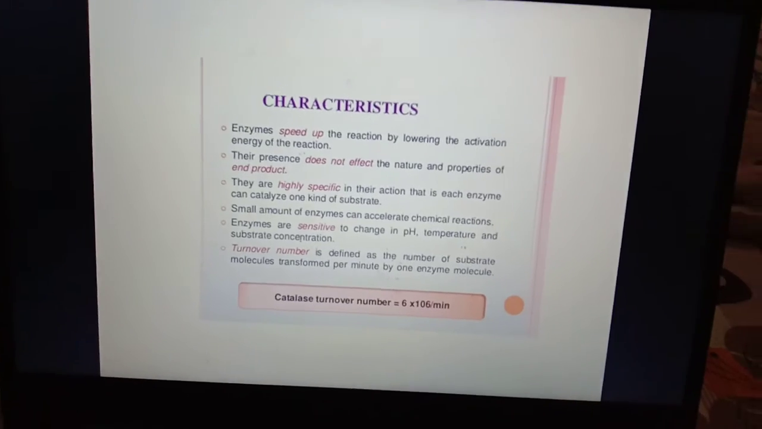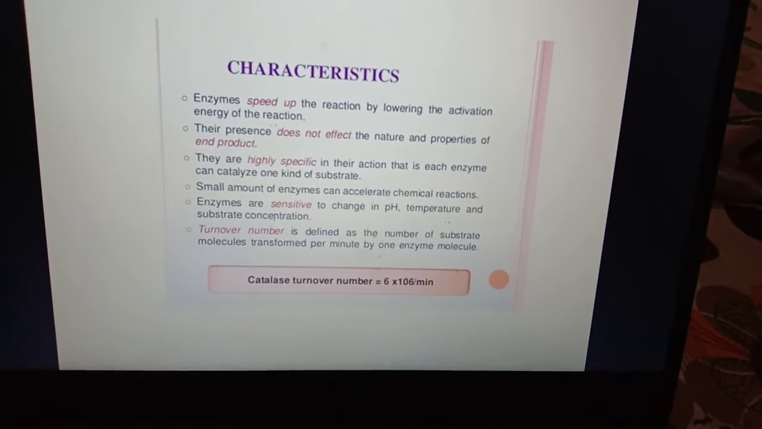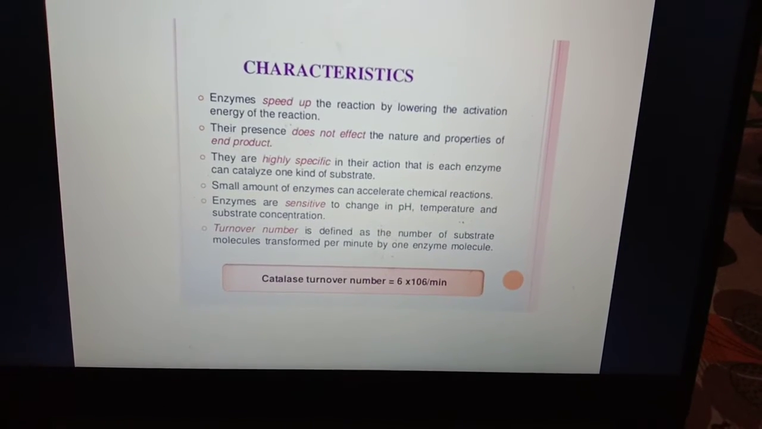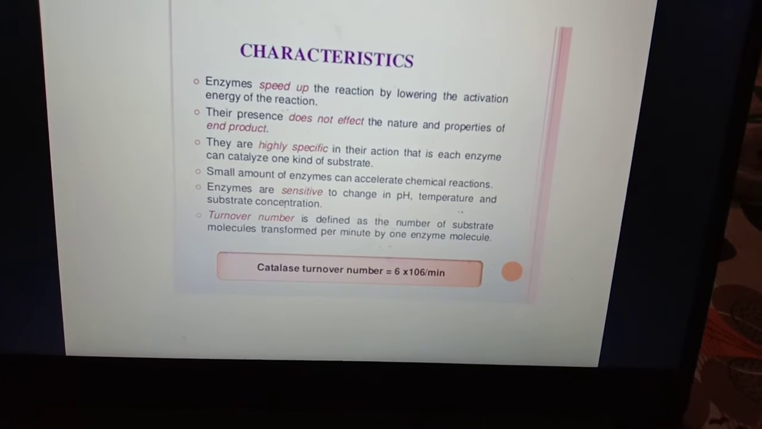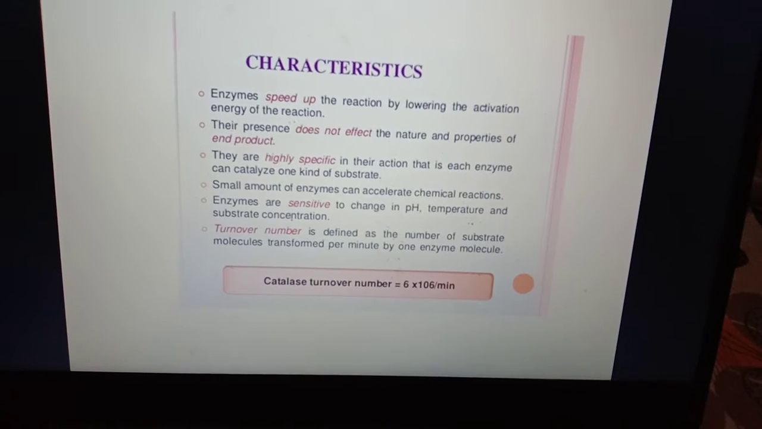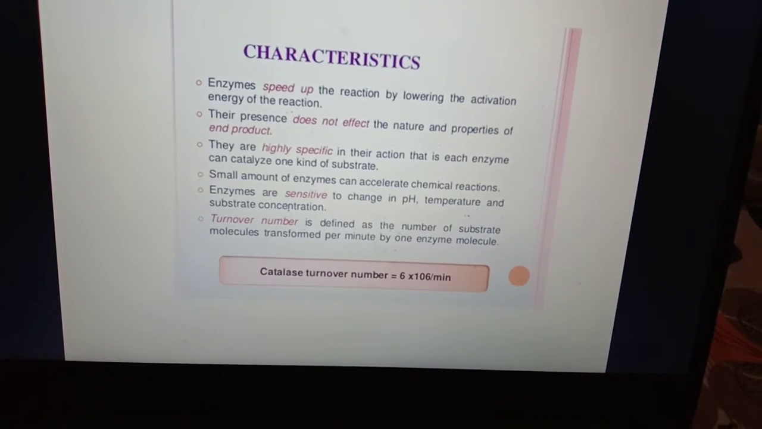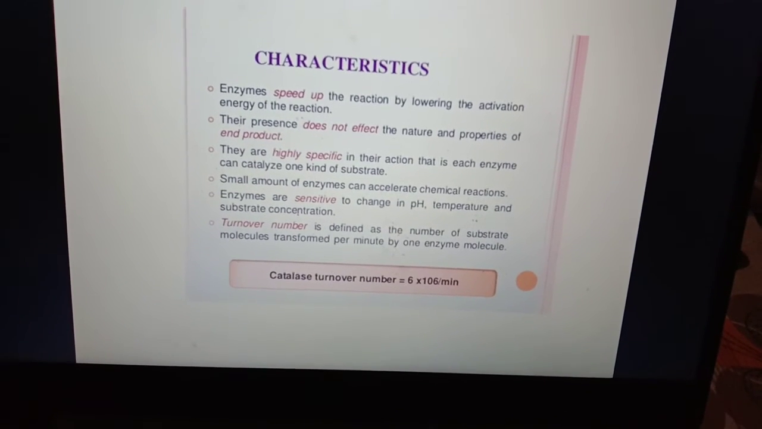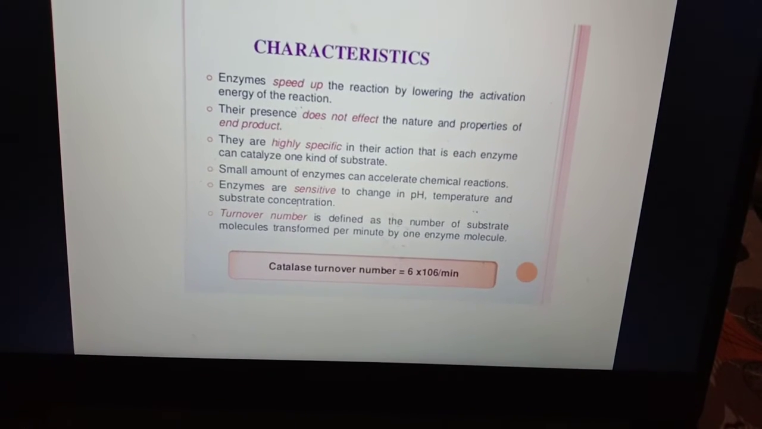Now we will see the characteristics of enzymes. Enzymes speed up the reaction by lowering the activation energy of the reaction. Their presence does not affect the nature and properties of the end product. They are highly specific in their action, that is, each enzyme can catalyze one kind of substrate. A small amount of enzyme can accelerate chemical reactions. Enzymes are sensitive to changes in pH, temperature and substrate concentration.